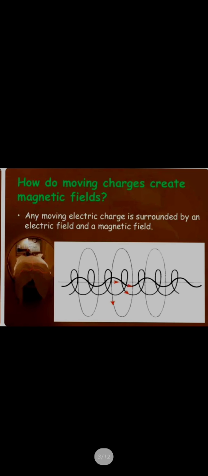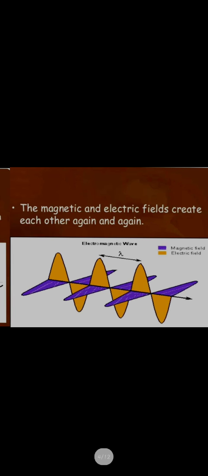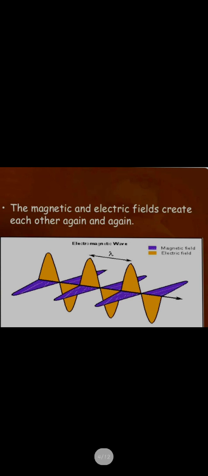So what we have seen is that they always travel perpendicular to each other. That means the waves produced by the electric and the magnetic fields are mutually perpendicular to each other. That is, they travel with a phase shift of 90 degrees. The phase shift is given as theta, which can be given as omega t in a mathematical relation, because omega equals theta upon t, that is, angular velocity equals angular displacement upon time. So theta will be given as omega t.